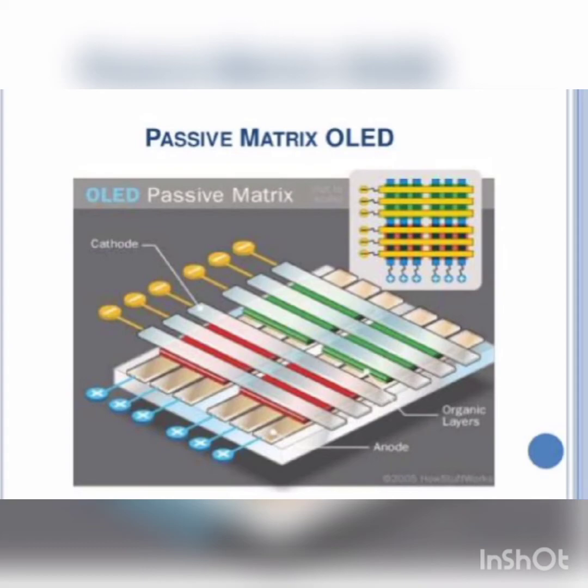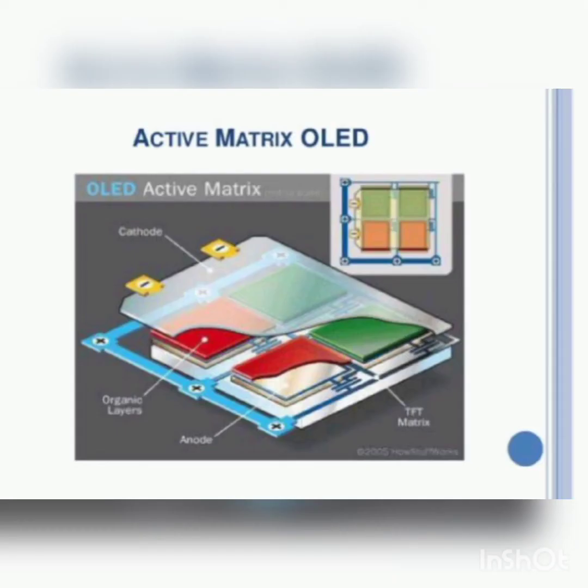And the second one is active matrix OLED. Active matrix OLEDs have full layers of cathode, organic molecules and anode, but the anode layer overlays a thin film transistor array that forms a matrix. The thin film transistor itself is the circuitry that determines which pixels get turned on to form an image.